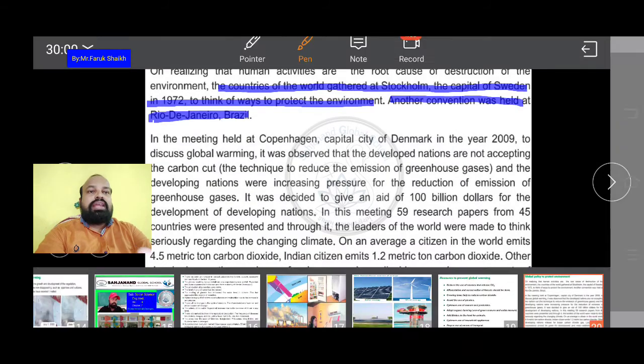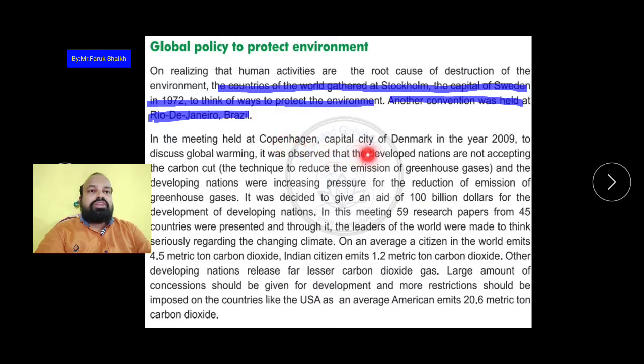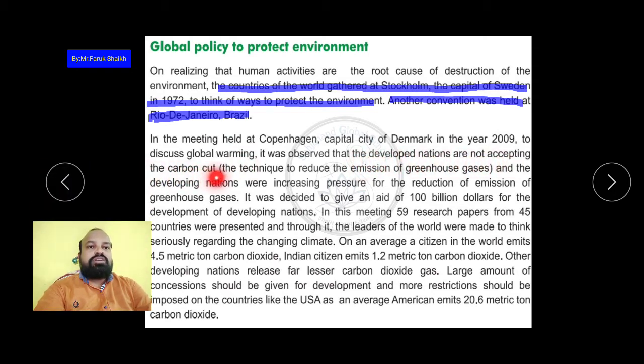In the meeting held at Copenhagen, the capital city of Denmark, in the year 2009, to discuss global warming, it was observed that the developed nations are not accepting the carbon cut, the technique to reduce the emission of greenhouse gases.